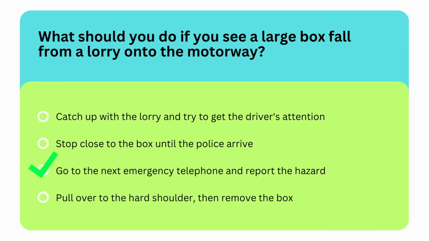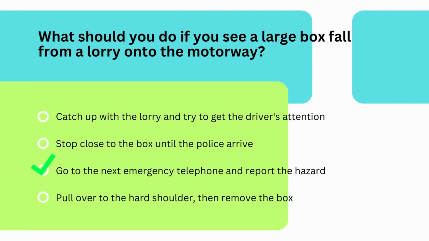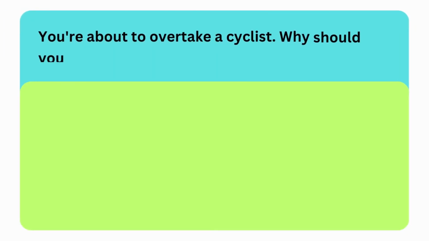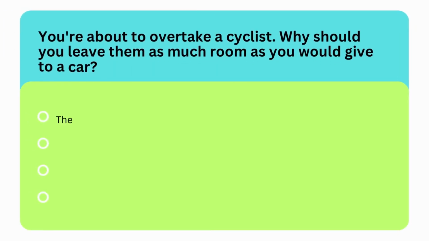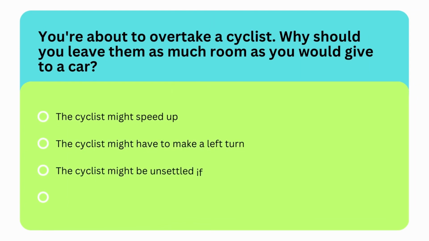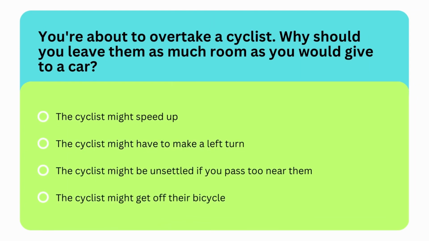So the correct option is third option. You should go to the next emergency telephone and report the hazard. Next question is, you're about to overtake a cyclist. Why should you leave them as much room as you would give to a car? Options are the cyclist might speed up, the cyclist might have to make a left turn, the cyclist might be unsettled if you pass too near them, or the cyclist might get off their bicycle.